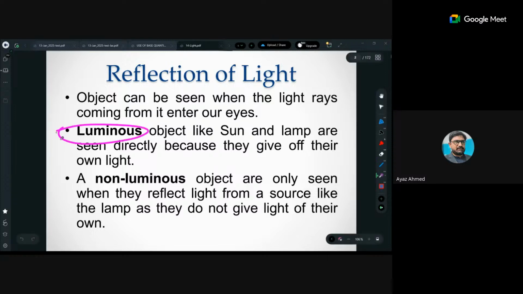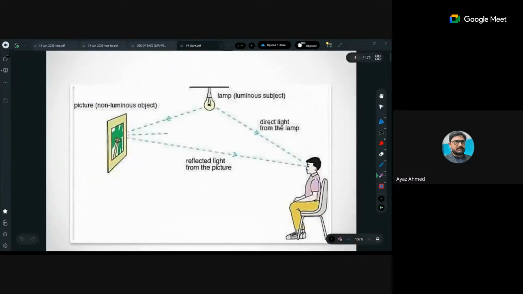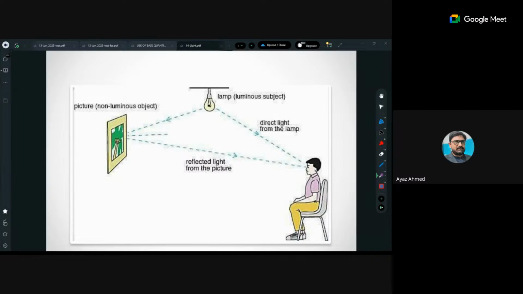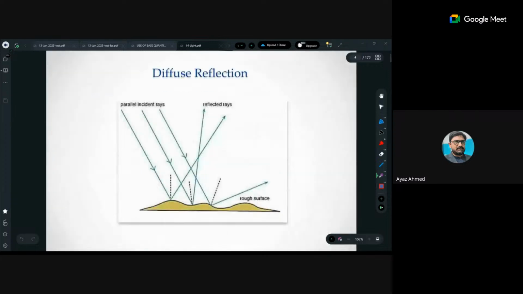Here just a small concept building, that luminous bodies and non-luminous bodies are differentiated. Luminous bodies are those bodies which have their own source, i.e. sun and different stars, and non-luminous bodies reflect the light and they just create a sense of being. So for example, यहाँ पे आप देखो, if this guy is able to see this, the light is reflected from this and then reaching the eyes, that means the reflection takes place.